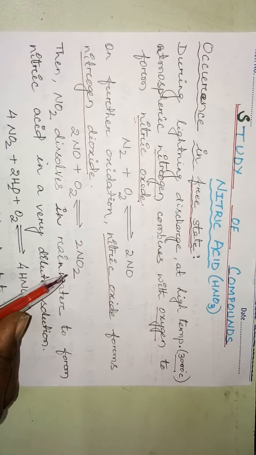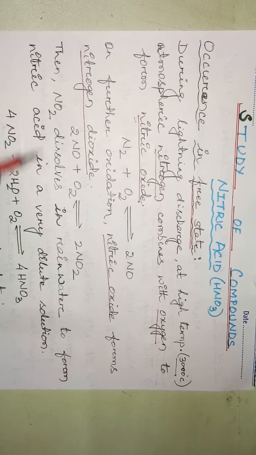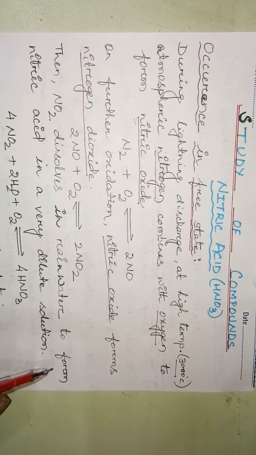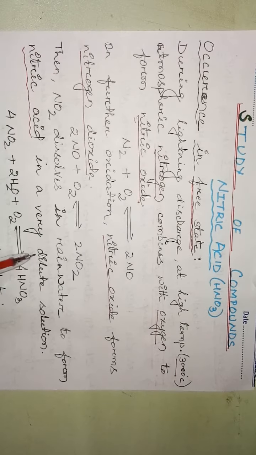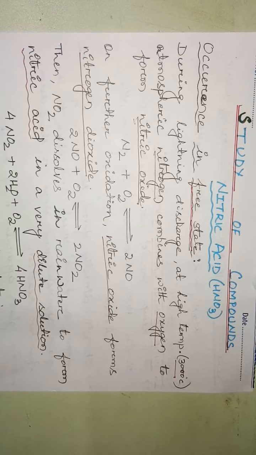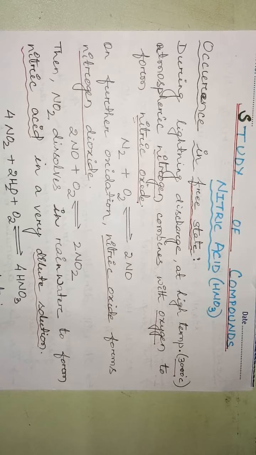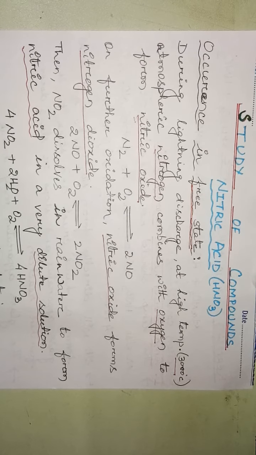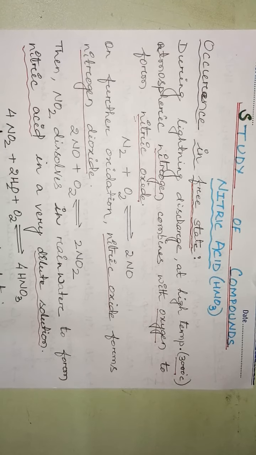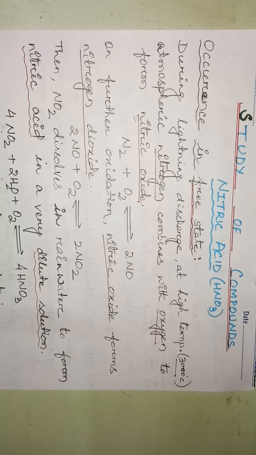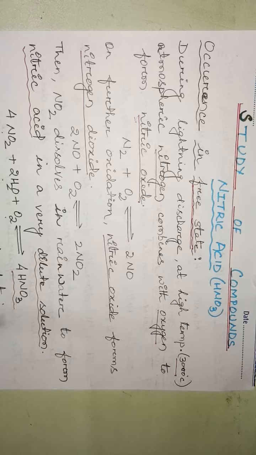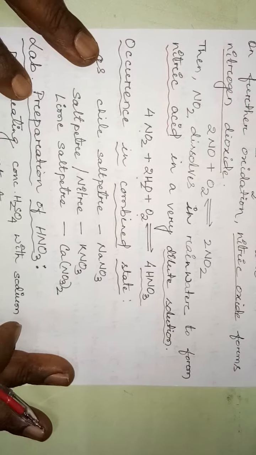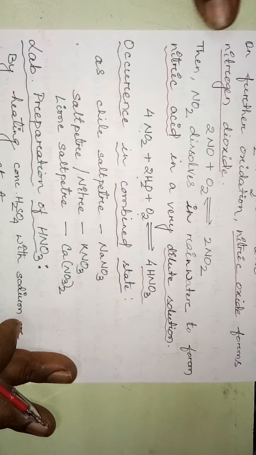Then what happens? This nitrogen dioxide dissolves in rainwater to form nitric acid in a very dilute solution, which we call acid rain. So it occurs in the free state, and the equation is 4NO2 plus 2H2O, in the presence of oxygen, gives 4HNO3. Clear?